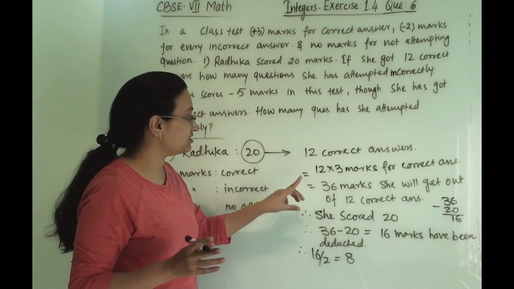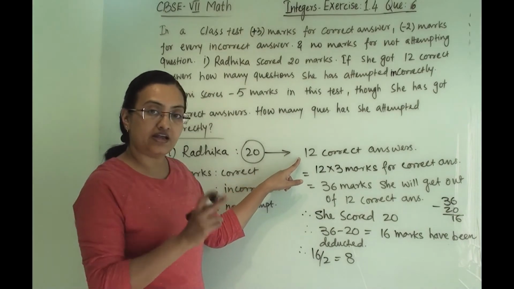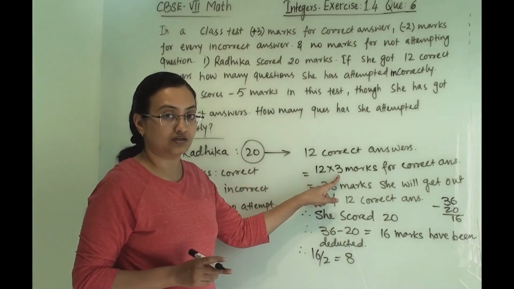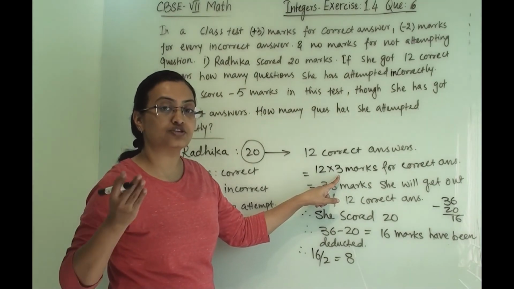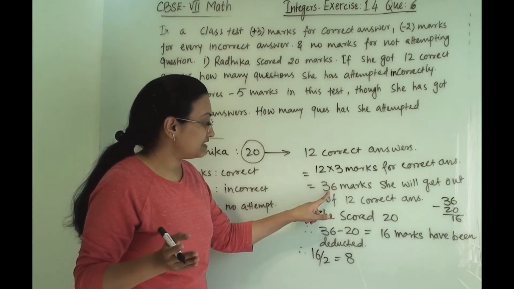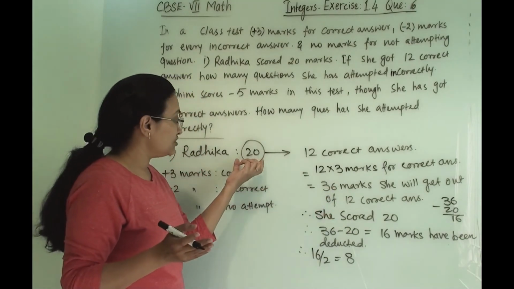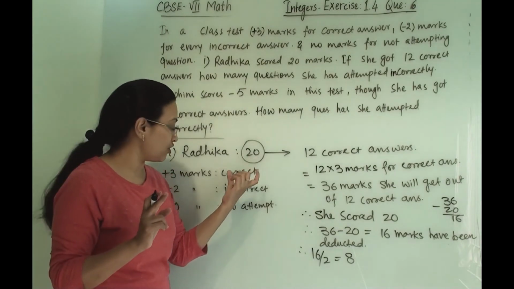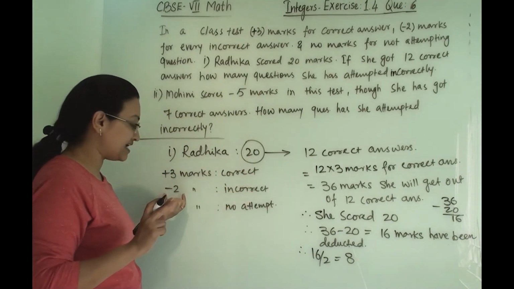How have we got this? First, how many correct answers she has given, we have multiplied with its marks. So already that much marks she scored out of the correct answers. Now that is 36, but actually she scored 20. So the marks have been deducted for incorrect answers, because it is -2.